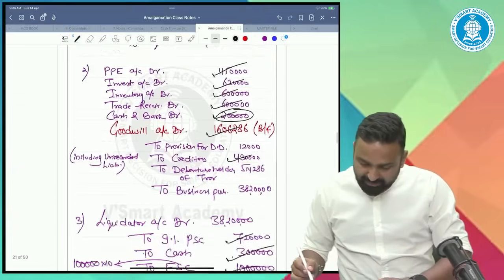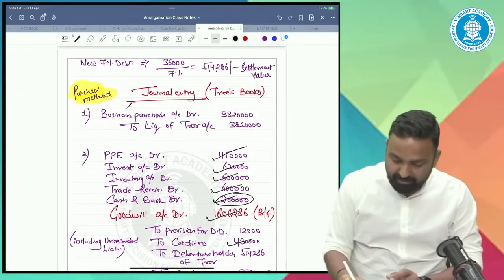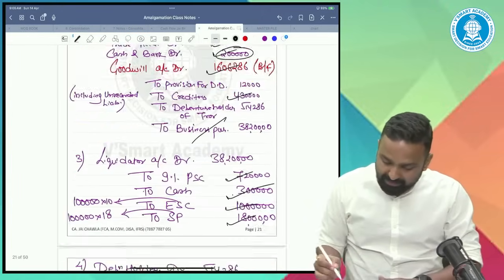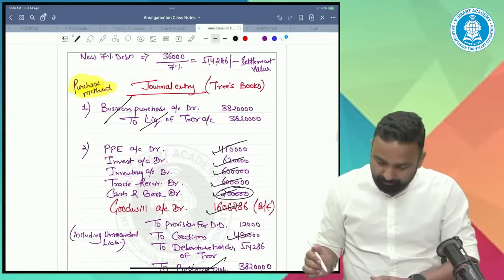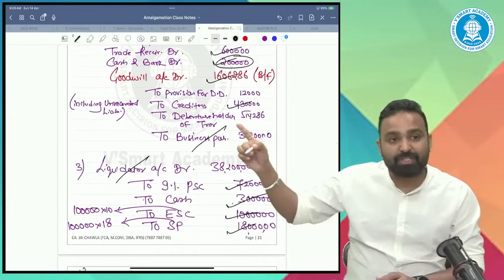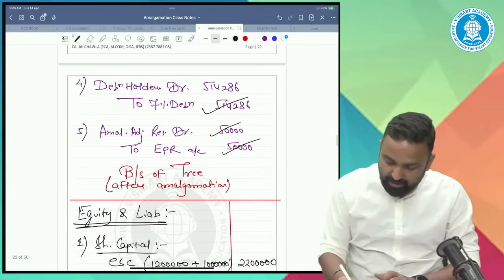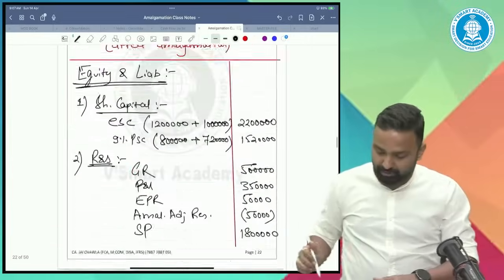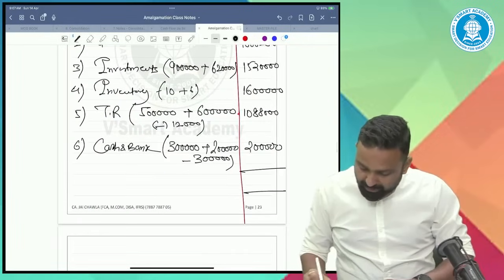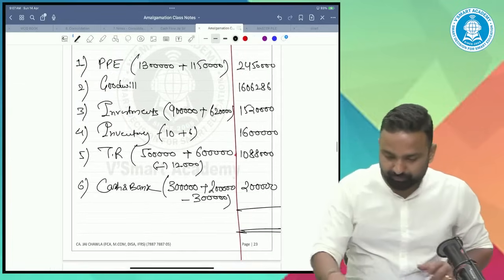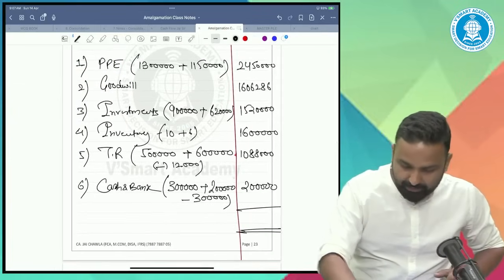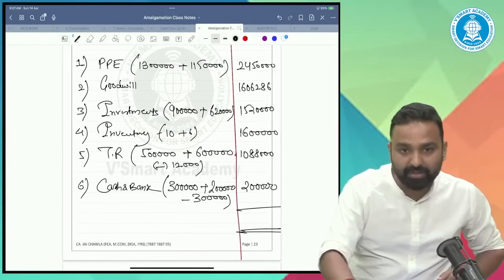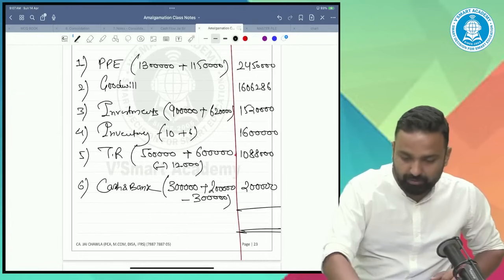Okay. So everything is done, because business purchase debit, business purchase credit, cut down. Liquidator credit, liquidator debit, cut down. Debenture holder credit, debenture holder debit, cut down. Rest everything is ticked. So all is done. You can tally your balance sheet now. 2450, 1606, 286, 1520. What is the balance sheet total? Can you guys help me?